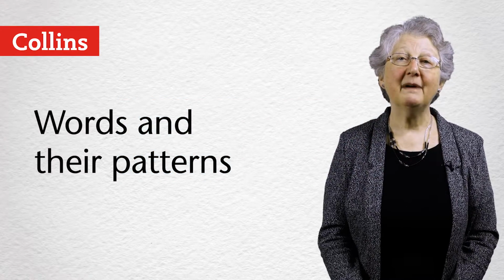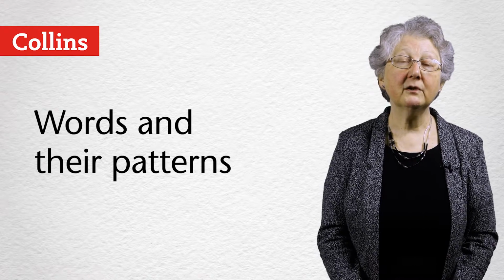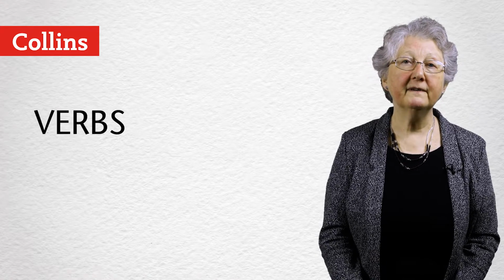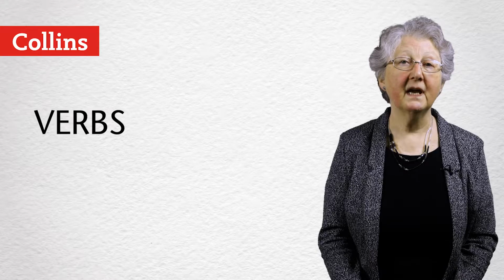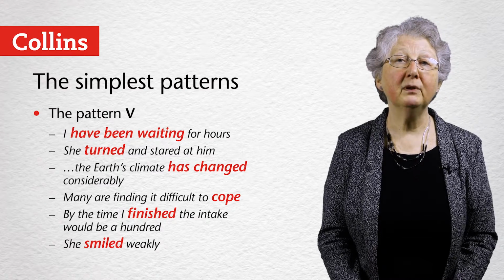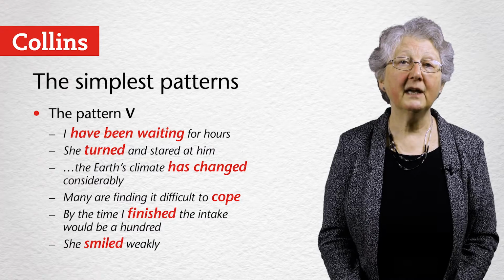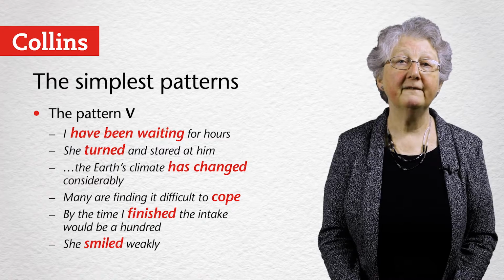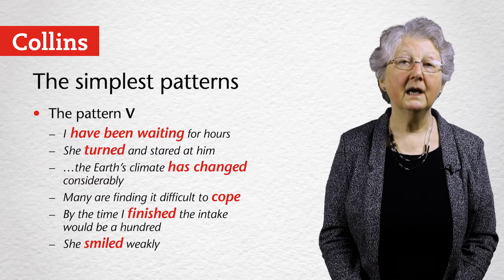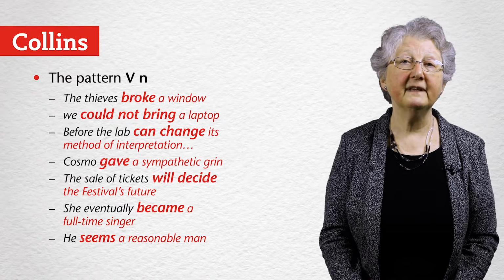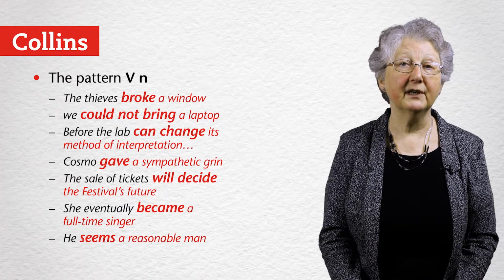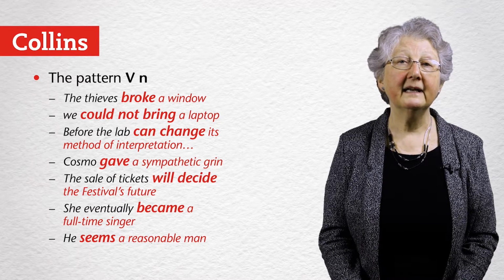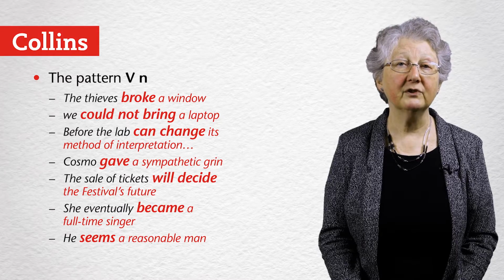This video is about words and their patterns, and we're going to look at some examples of words and the patterns they occur in. When we look at verbs, we have some very simple patterns, such as the pattern V, the simple intransitive verb. Things like waiting, turned, changed, cope, finished, and smiled. We're familiar too with the pattern VN, largely transitive verbs such as broke a window, bring a laptop, change its method, gave a grin, decide the future.